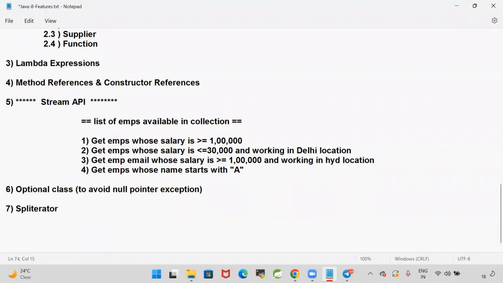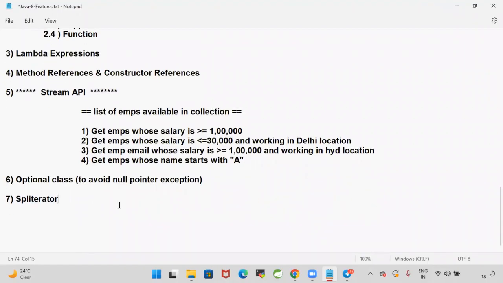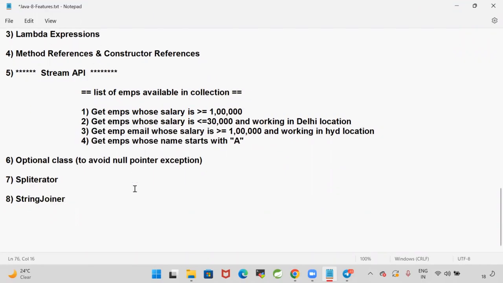And list iterator, enumeration, cursors, right? In Java 1.8, they provided an iterator called Spliterator for parallel processing. If you want to process collection data in parallel, then you can go for this Spliterator concept. And they introduced one more class called StringJoiner. The StringJoiner class was also introduced in the Java 1.8 version. And they made a few changes to collections.